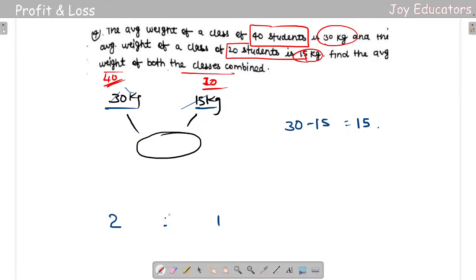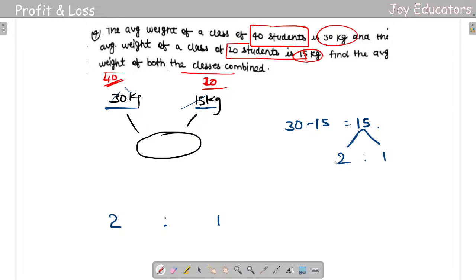So how to do it is the main criteria here. Okay, let us do it. No worries. So it is 2:1, so I need to divide it into 2:1. For one part it's 15, for two parts it will be 30, right? So for one part I'll be getting the mean.